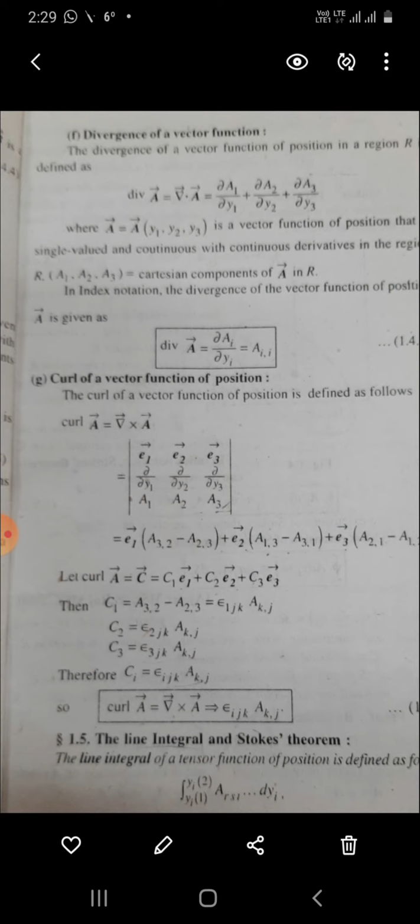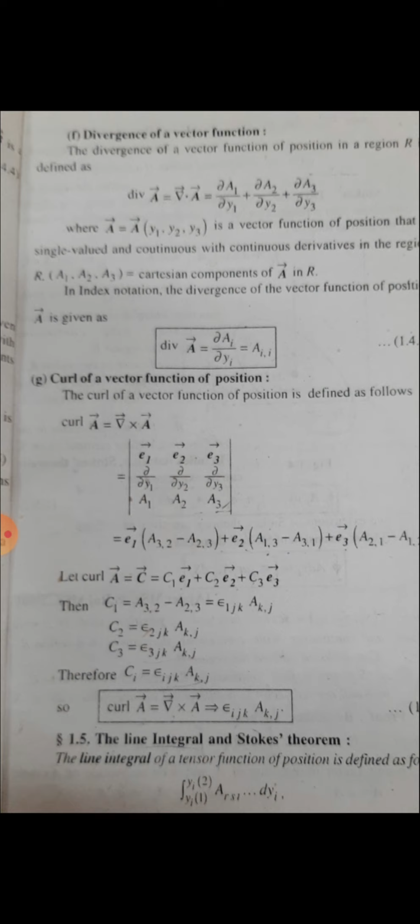Curl of a vector function of position. Curl of A is equal to del cross A is equal to the determinant e1 e2 e3, del upon del y1, del upon del y2, del upon del y3, A1 A2 A3, is equal to e1 (A3,2 minus A2,3) plus e2 (A1,3 minus A3,1) plus e3 (A2,1 minus A1,2). Let curl of A is equal to C is equal to C1 e1 plus C2 e2 plus C3 e3.